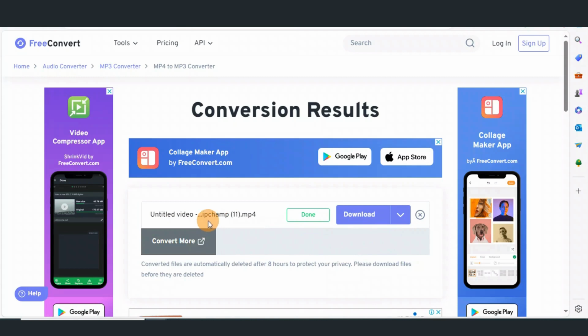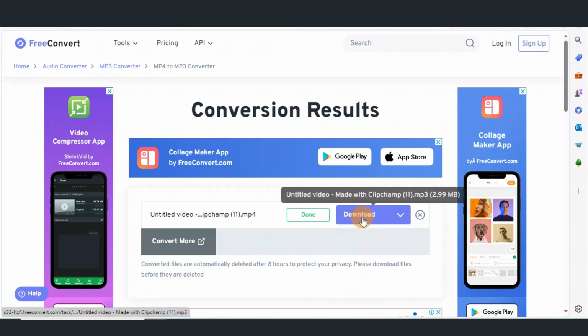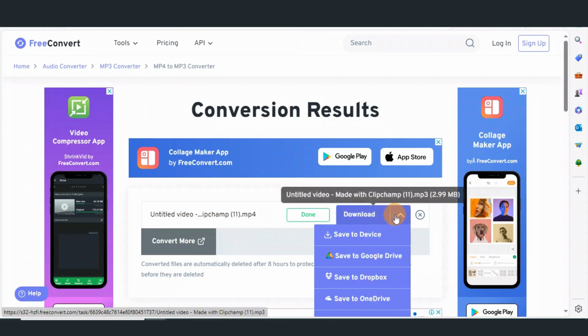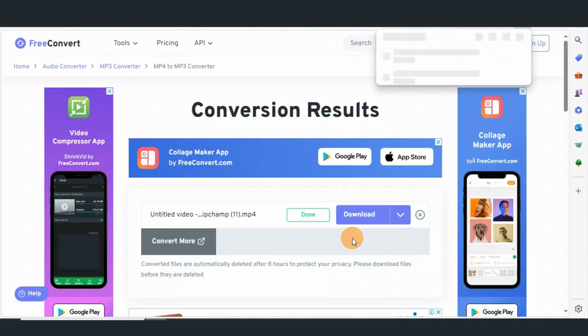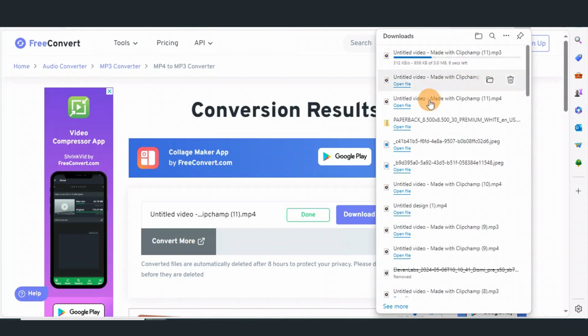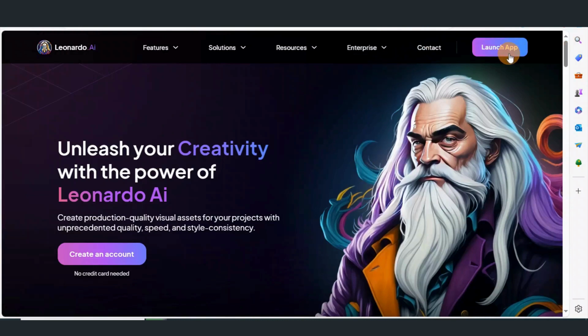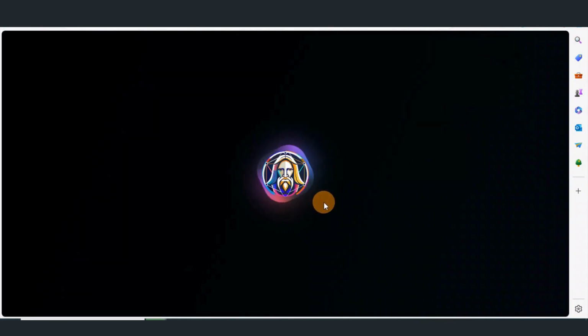Okay, it's finished converting, so we need to download our audio. Then we are done. Then we go to Leonardo. You click launch app.